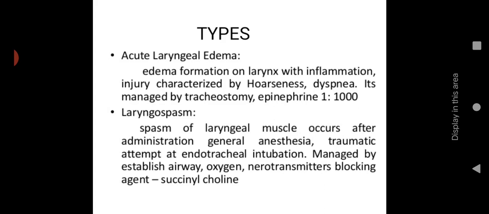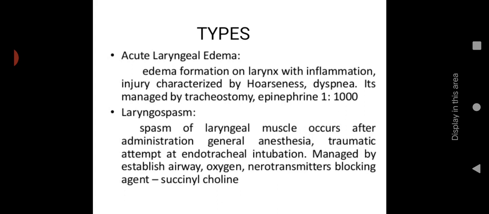When you are intubating the person, so intubation means insertion of an endotracheal tube into the upper airway for managing or for providing proper ventilation. It is an emergency procedure, and we have to take only a little time for the procedure. While inserting, if there is a chance of forceful insertion, at that time the vocal cord will get trauma.